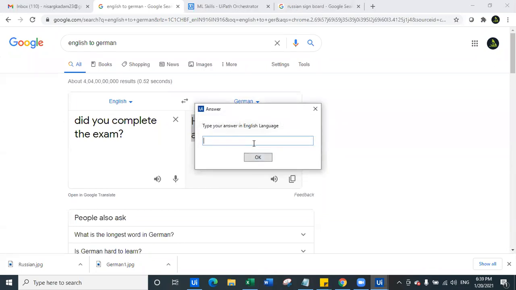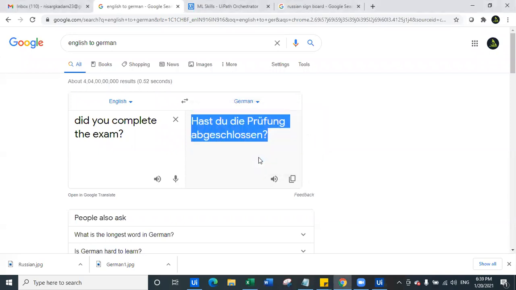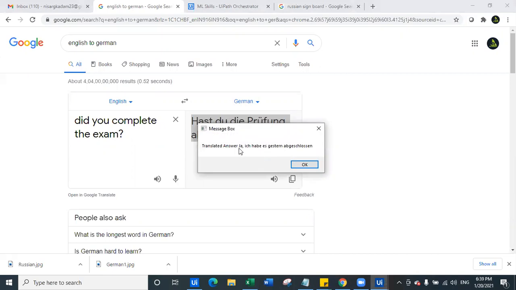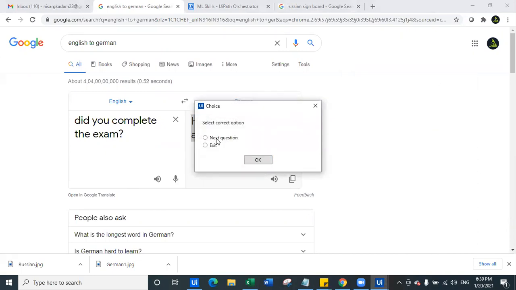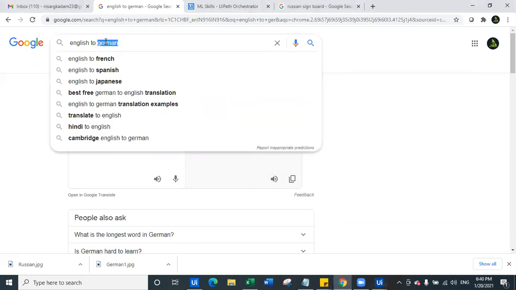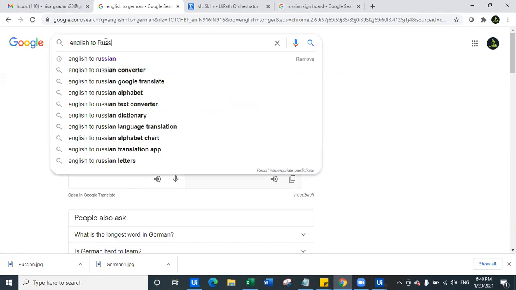Now, if you click OK and give the answer as, yes, I completed it yesterday. So you can also see the English to German translation, which for yes is saying ja, ich habe, and so on. So this is the translation converted from English to German. Now again, it is asking whether you want to ask the next question. Sure, let's try Russian this time, rather than English to German.